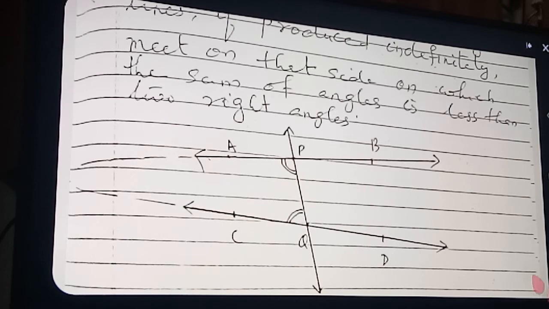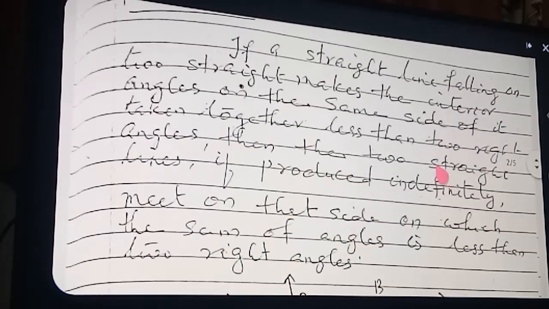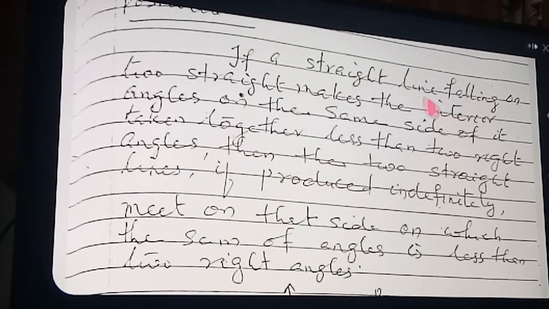So now you are able to understand the statement, you can get it clearly. Once more, read the statement. See here, if a straight line falling on two straight lines makes the interior angles on the same side of it taken together less than 2 right angles, then the two straight lines, if produced indefinitely, meet on that side on which the sum of angles is less than 2 right angles.